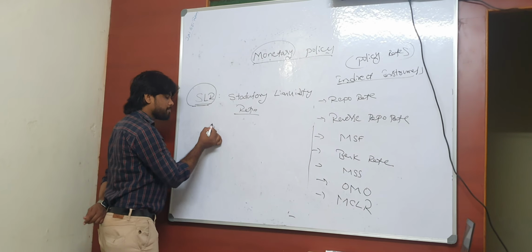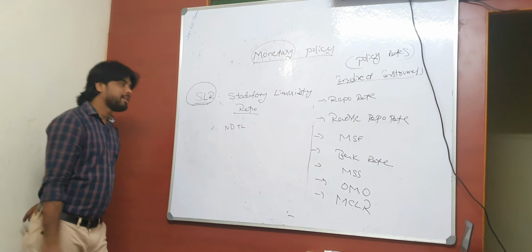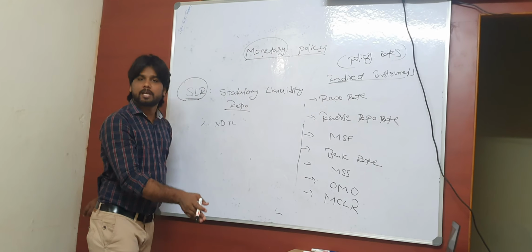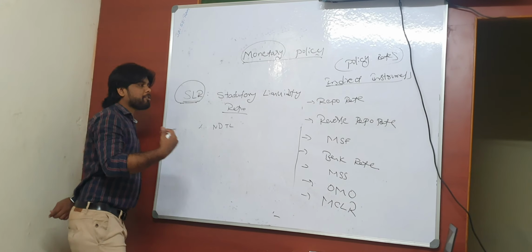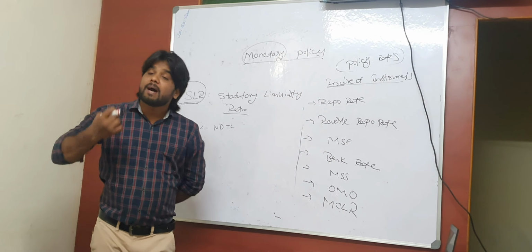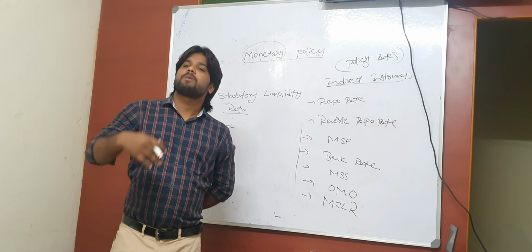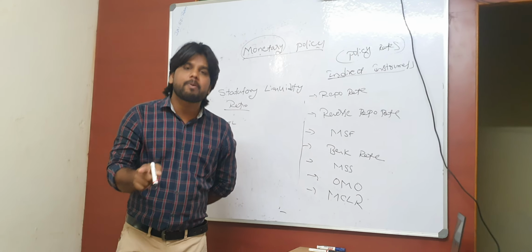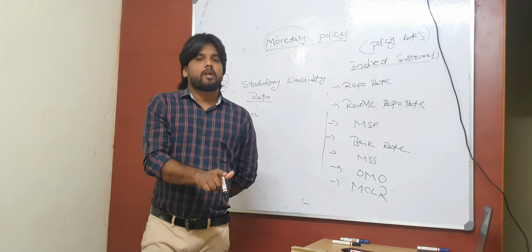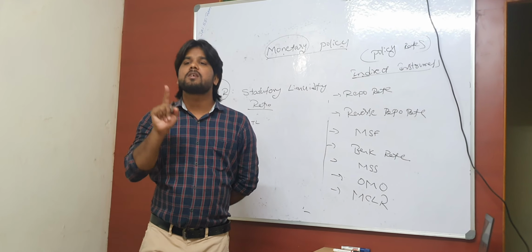Again, it is some percentage of NDTL that every commercial bank has to keep with themselves, within the bank itself. Previously, in the case of CRR, banks have to park their percentage of NDTL with their authority called RBI. Whereas for SLR, not with their authority, they have to keep it with themselves only. But remember, it's again a percentage of NDTL.